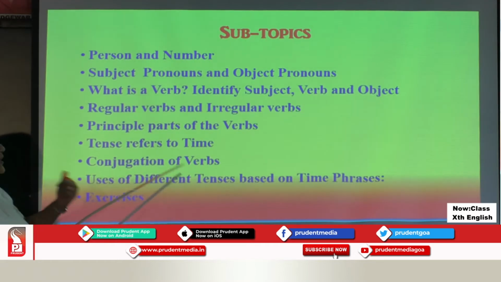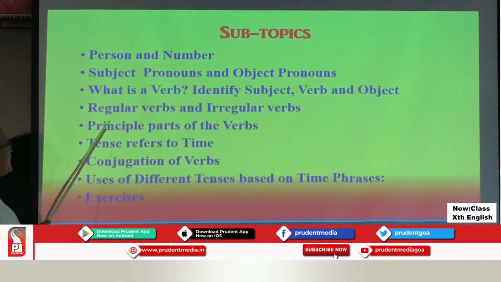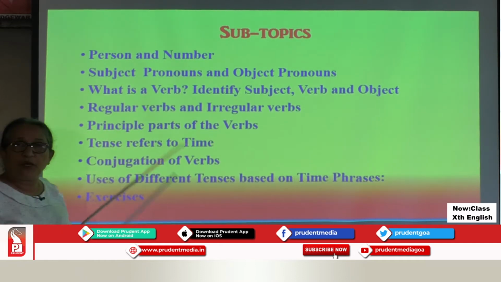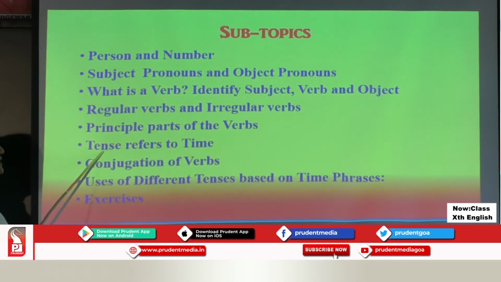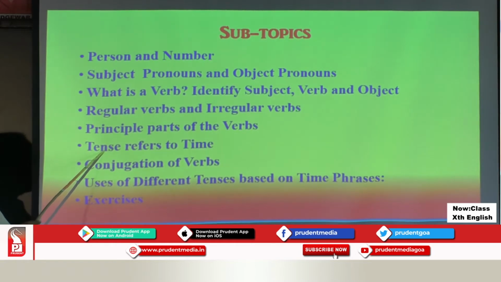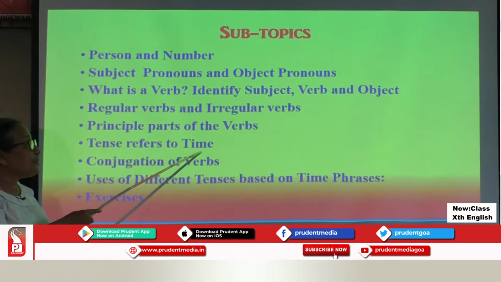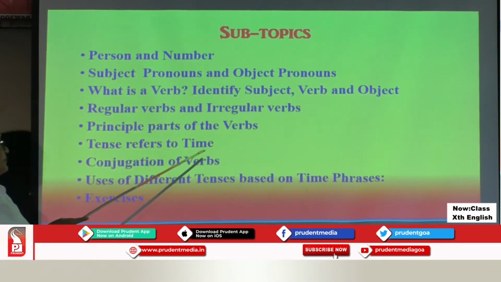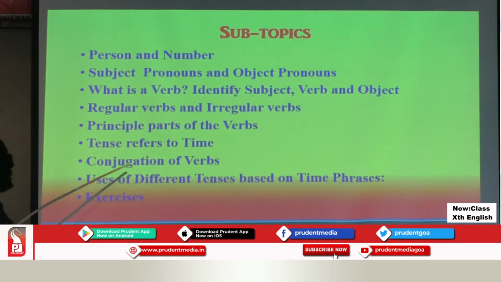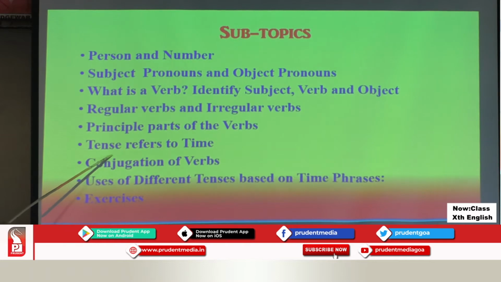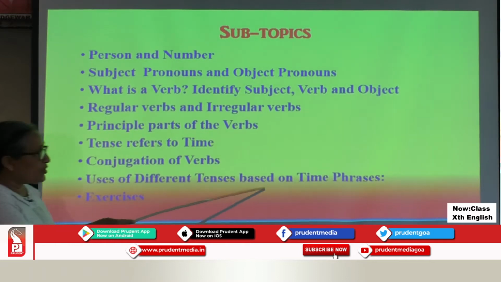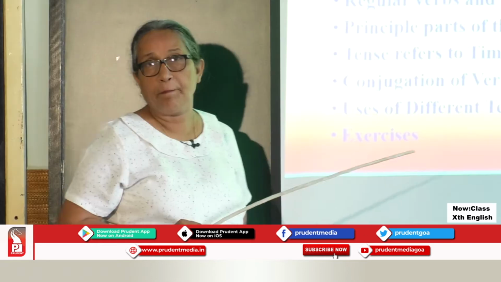To reach the conjugation of verbs, we also need to understand the principal parts of the verbs. Then, we need to talk about tense. What do we understand by tense? By tense, we mean reference of verb to time. And finally, we will get to our main topic, that is conjugation of verbs and how to use different tenses based on the time phrases.